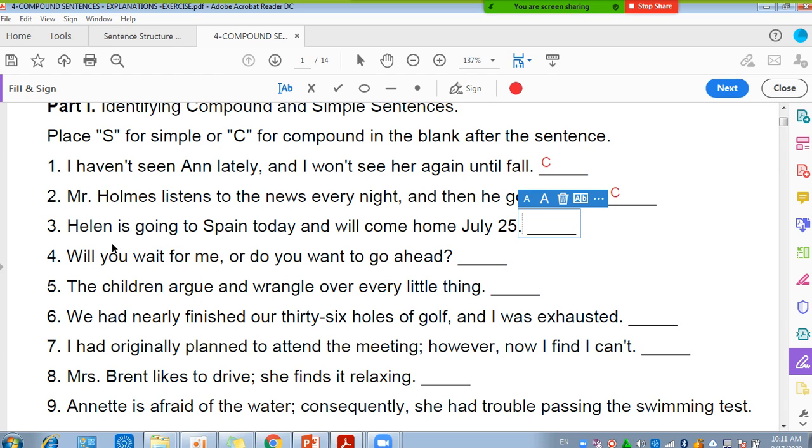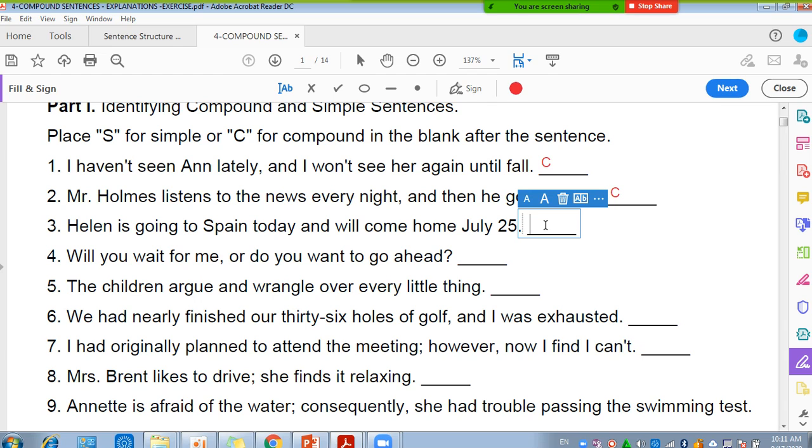So here I have one predicate that contains a compound verb used with one subject. So here I don't have two independent clauses. I have one independent clause. So when I have one independent clause, what kind of sentence is that?